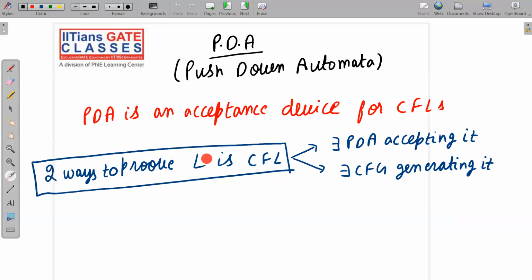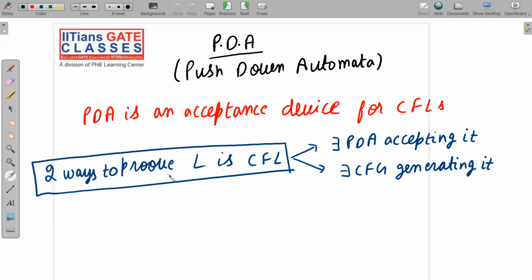For a given L, if you are able to construct a context-free grammar generating it, then you will say that the given language is CFL. And if you are able to construct a PDA accepting the same language L, then we will say that it is a CFL. So the two ways to prove L is CFL are: construct a PDA accepting it, or construct a context-free grammar generating it.